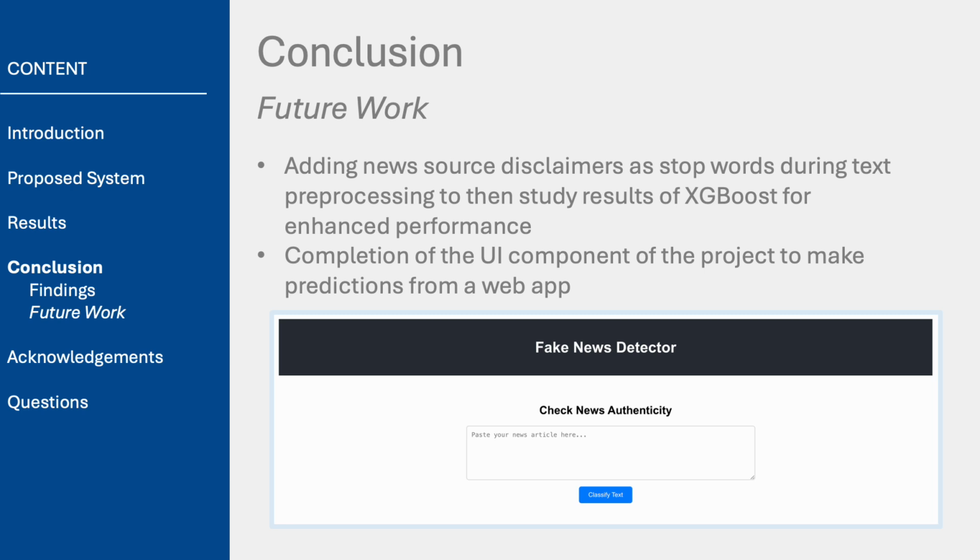Finally, an exciting avenue to explore would be the integration of multilingual capabilities. Expanding the model's ability to detect misinformation across multiple languages would broaden its utility and applicability to a global audience, offering a more comprehensive solution in the fight against misinformation globally.